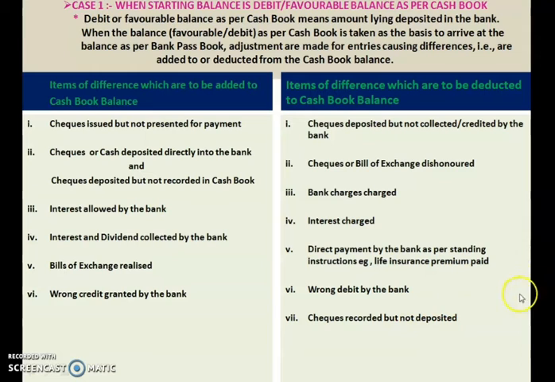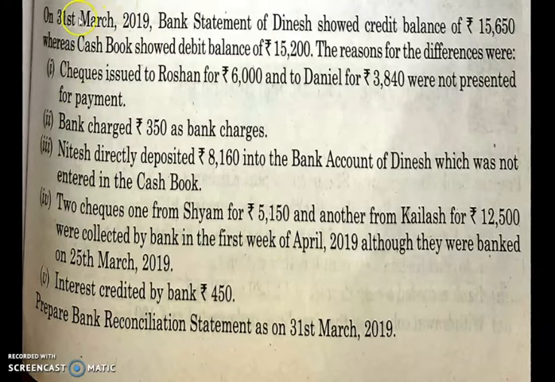Now let us do one problem. On 31st March 2019, the bank statement of Dinesh showed a credit balance of rupees 15,650. What do you mean by bank statement? Passbook.